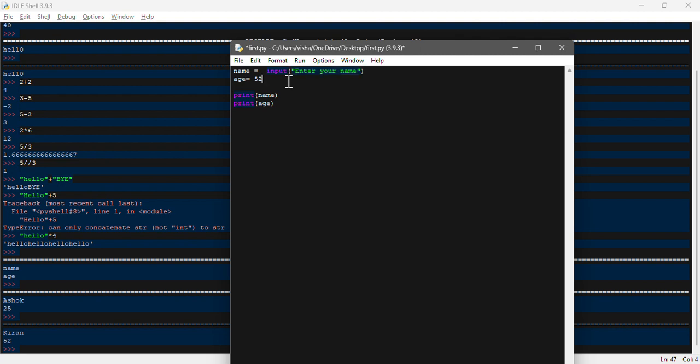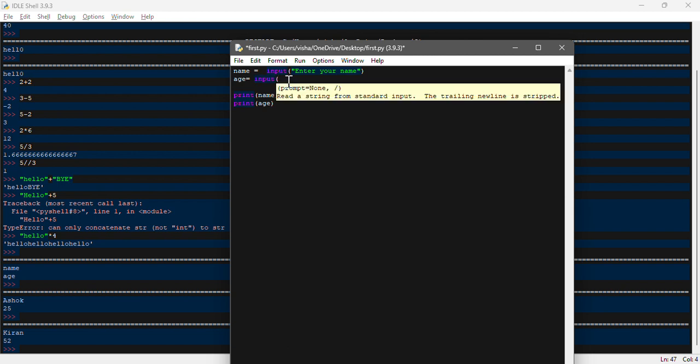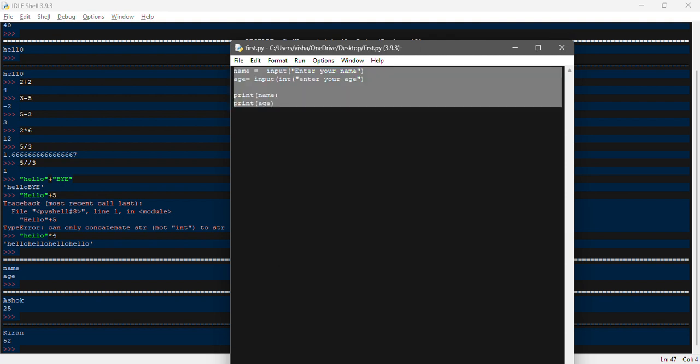Then for age, again we're going to put input, but this time we need to specify int, because we are asking for a number from the user. So let's see what we will get. If I type input and then again put int, then in brackets age, bracket close, and now let's save it and let's run it.